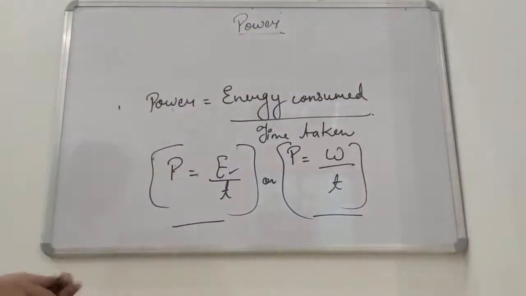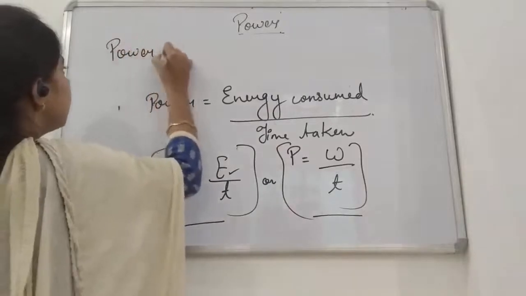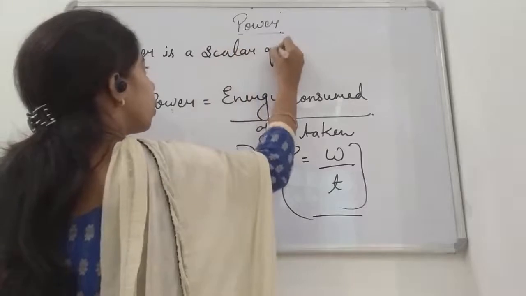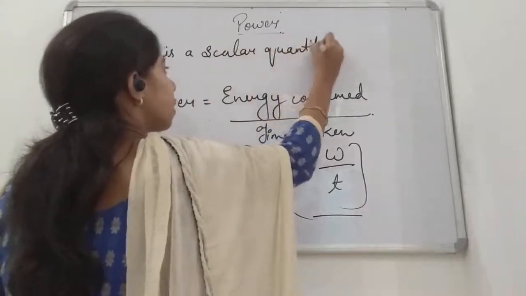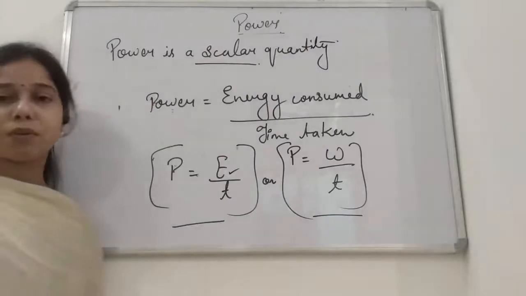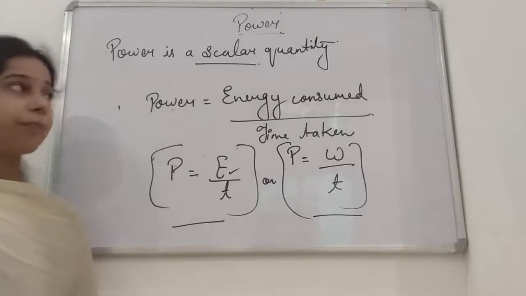So power is a scalar quantity. Like the work done or the energy, power is also a scalar quantity, students.